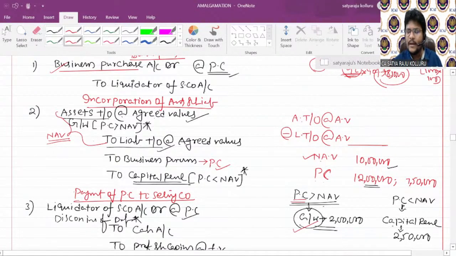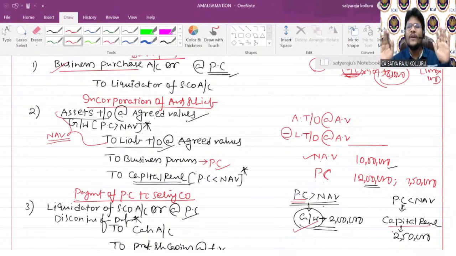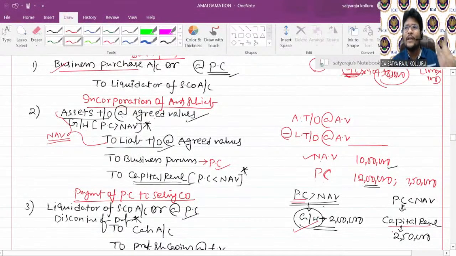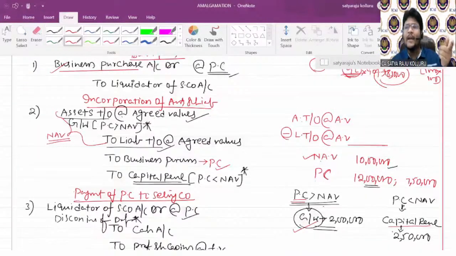That's why we can consider it as a capital profit, and which is a capital reserve. Sir, if purchase consideration is equal to NAV, there is no chance of goodwill or capital reserve arising. Am I right? Sir, when the PC is calculated by the NAV method, then PC is equal to NAV, and there is no chance of occurring goodwill or capital reserve.